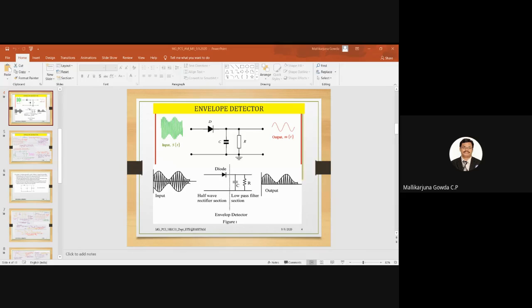Okay, Tipana, can you say the condition? For proper working of the envelope detector, what should be the value of RC, the time constant?